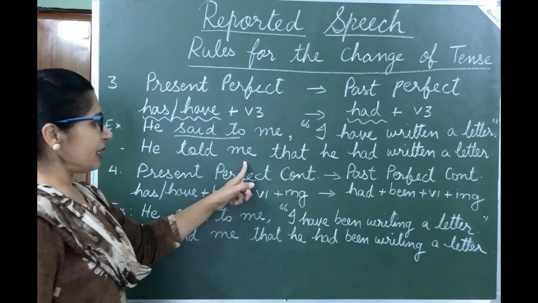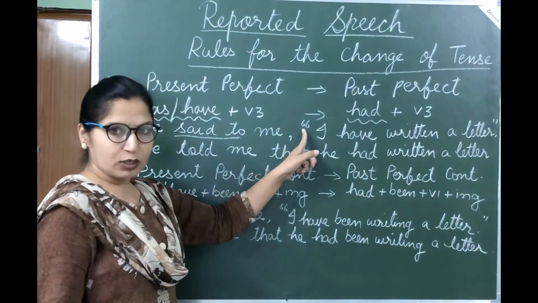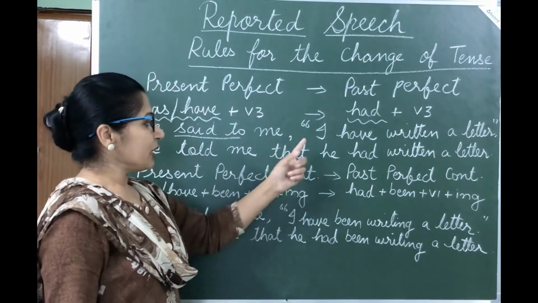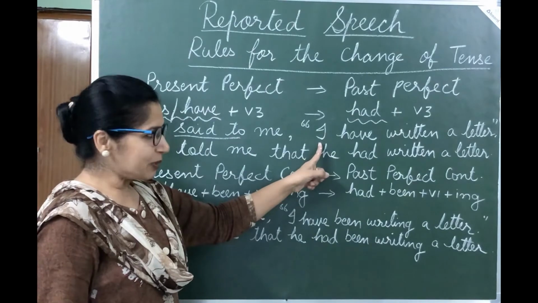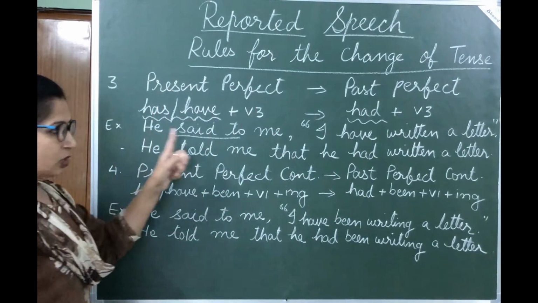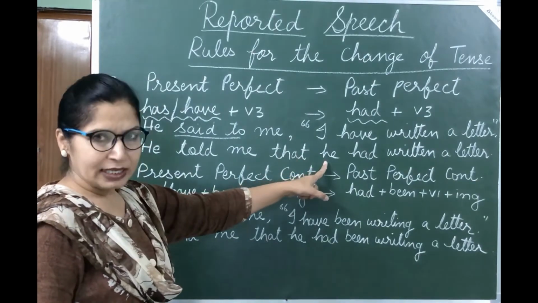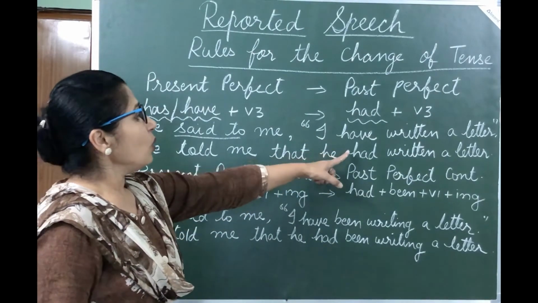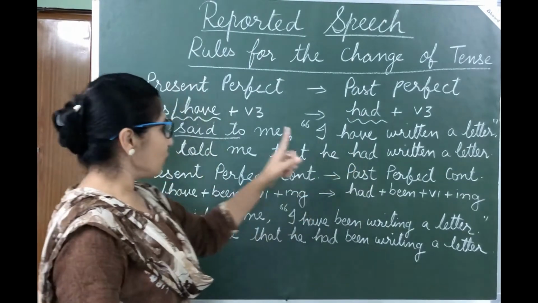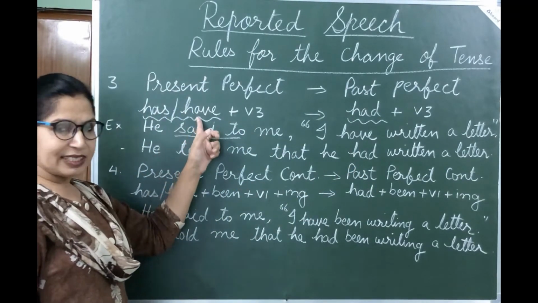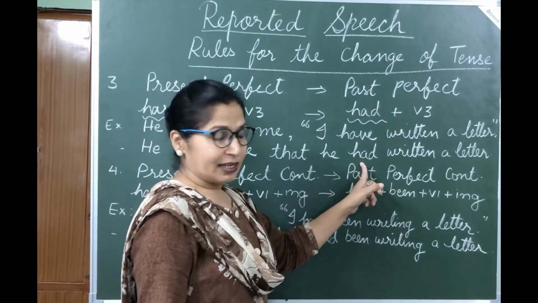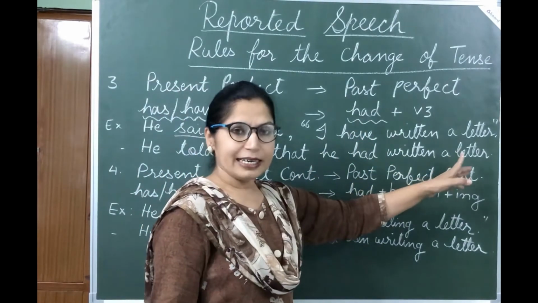He told me, remove comma and inverted commas and write that in its place. Now I, which is first person, changes according to the subject of the reporting verb. So I is replaced with he. And now this have is to be replaced with had.